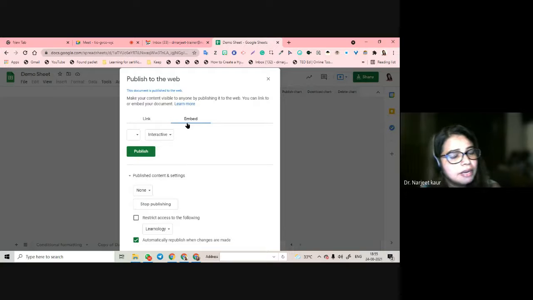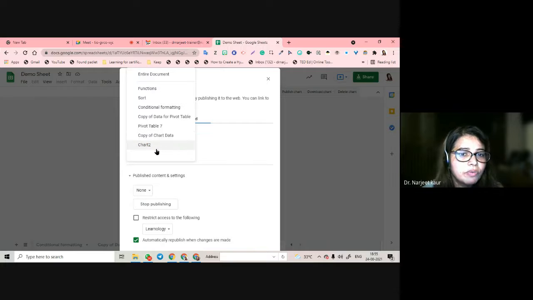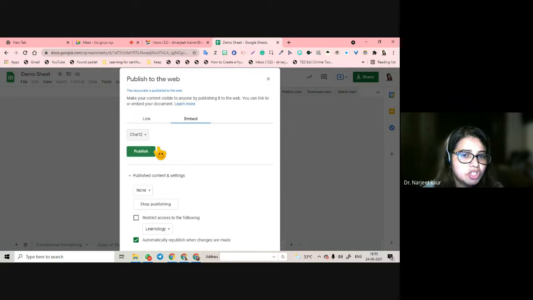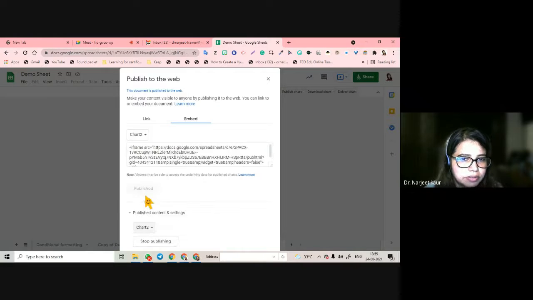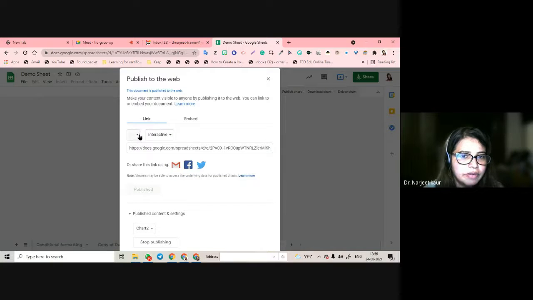I go and I can embed it in my sites also, Google Sites, or I can publish it. What do you want to publish? Copy of, say, chart 2. I want to publish only chart 2, right? This is the embedding which is available, and this is the link which is available.